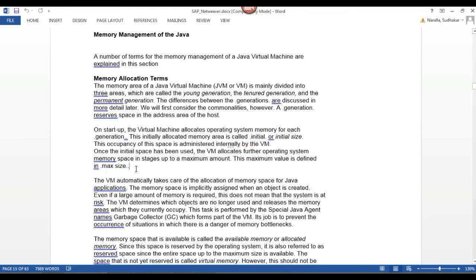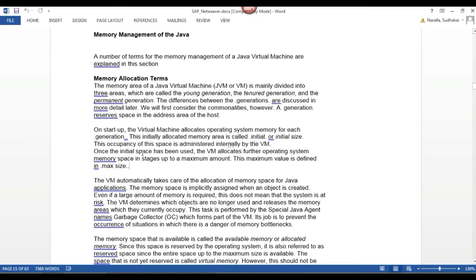Got it? So whenever my Java stack has been started, the virtual memory parameters will be allocated. What type of memory will the JVM allocate? It will allocate operating system memory to each and every generation: young generation, tenured generation, and permanent generation, whenever my Java stack has been started. And the JVM will take care of this allocation.